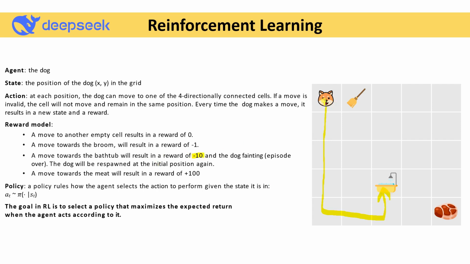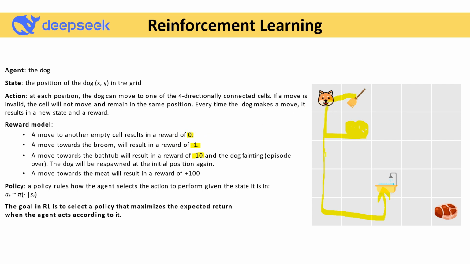Now again, the dog moves in this direction, and now it gets the broom, and the reward is -1. Now the dog moves from this position to these positions, and the reward is 0. That means the dog gets an empty cell because it is not finding any meat. How can he eat? He is hungry, right? So it will get a reward of 0.